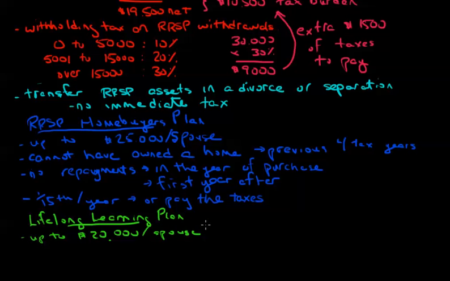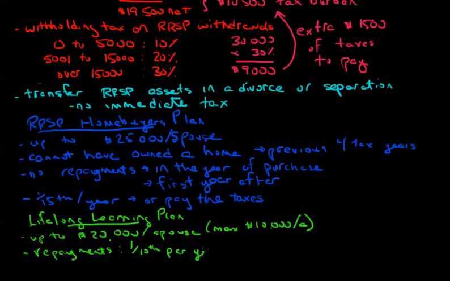You take it out a maximum of $10,000 per year. And then we have to make repayments at a rate of 1/10 per year. And those repayments are going to start in either the 5th year after the first withdrawal or in the first year when you're not in school.